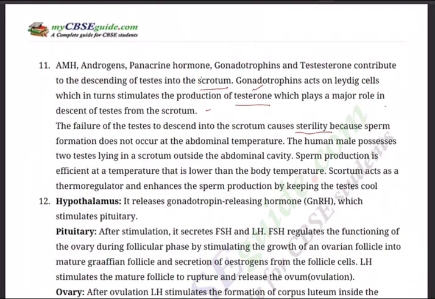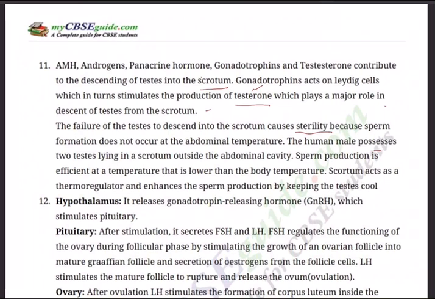abdominal temperature. We said it has to be lower than the body temperature. All of us know our body temperature, 37 degrees centigrade. It has to be in the scrotum, 35 degrees centigrade. So for that only it is required, 2 degrees less, then only sperm production takes place.